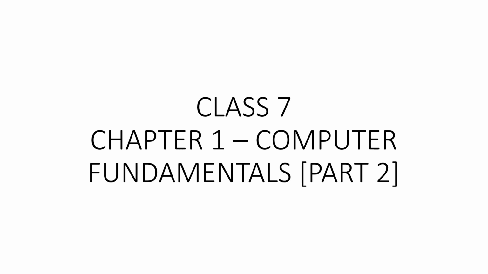In the last session, we studied the classification of computers based on different sizes. Now let us revise them in short. First, we have seen mobile computers. They are the smallest computers. Then next are the microcomputers, also called desktop computers. Next, the third type is minicomputers, and we have seen mainframes and supercomputers.